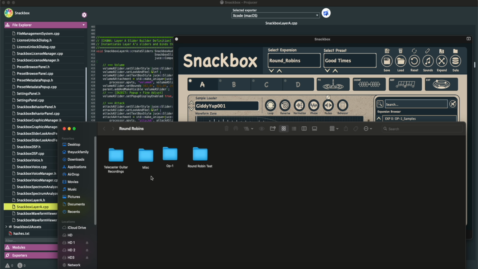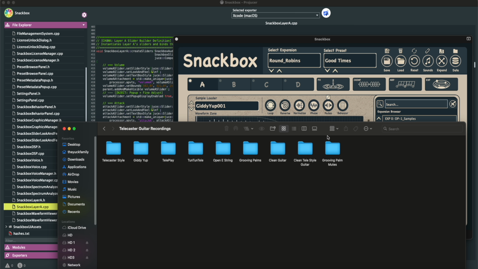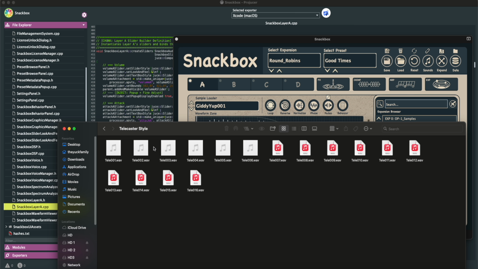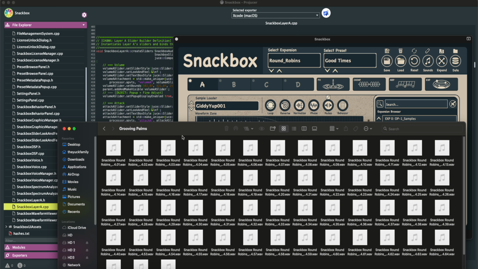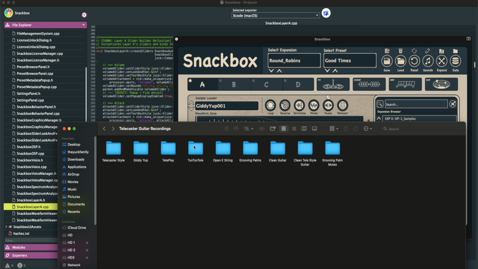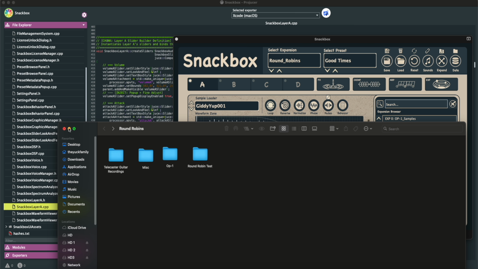If I go ahead and click this, you can see that I have round robins within that expansion, and you can just see that within there are folders that have the cycling round robin samples, and every one has different amounts. Some have 60, some have 5. You get the idea. Everyone's going to be a little bit different, depending on your sample source and how you want to use it. Again, this is all the base version of my plugin.